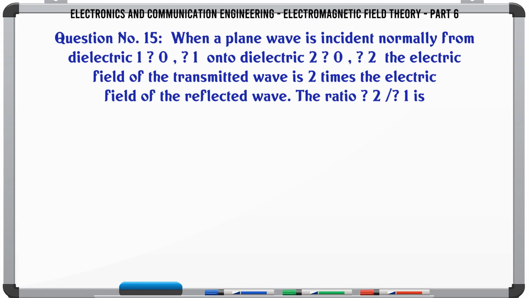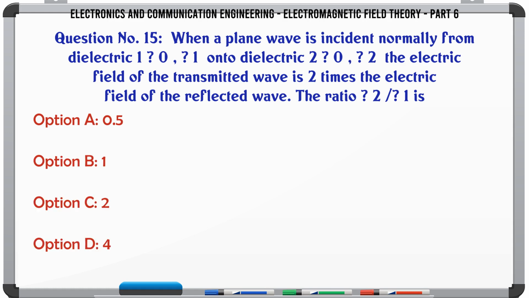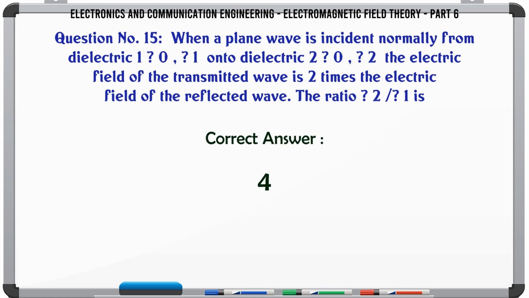When a plane wave is incident normally from dielectric 1 onto dielectric 2, the electric field of the transmitted wave is 2 times the electric field of the reflected wave. The ratio to 1 is A. 0.5, B. 1, C. 2, D. 4. The correct answer is 4.